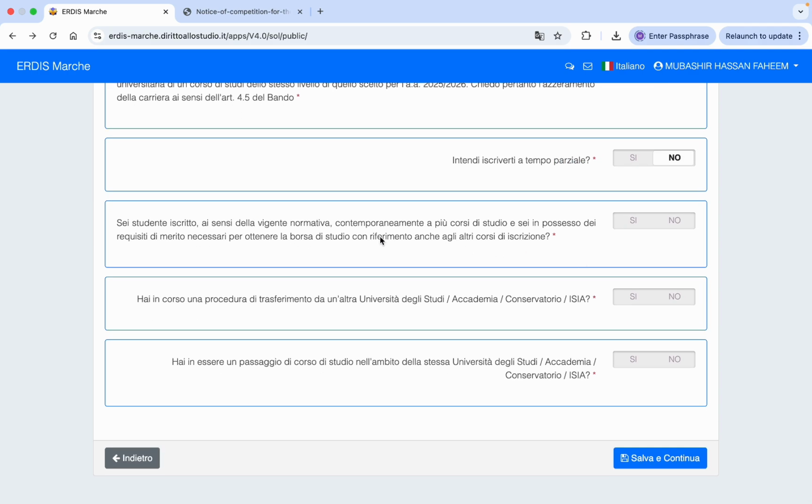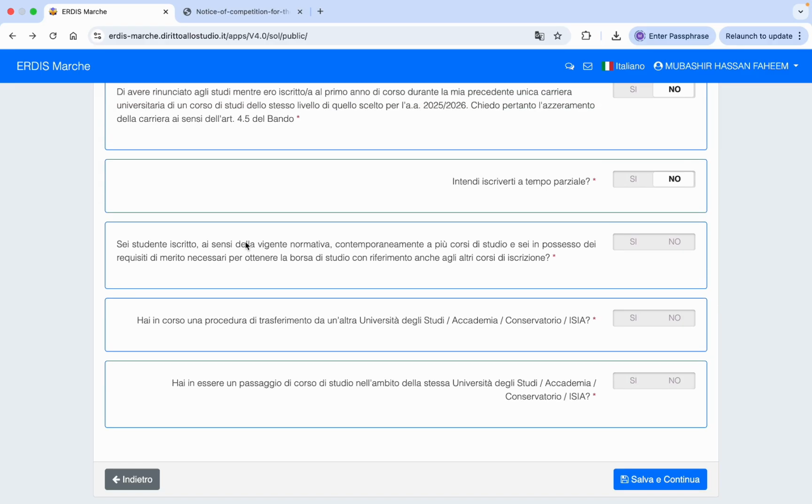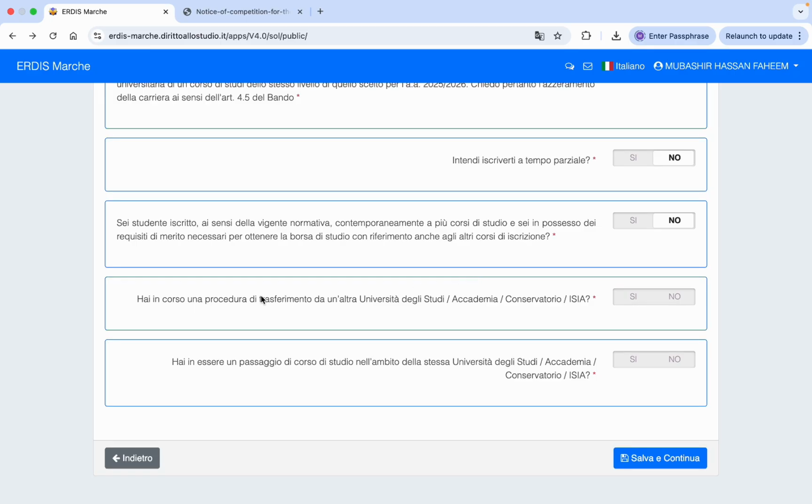The next is if you are applying in multiple courses. Under Italian law there is a possibility that you can make enrollment in two courses. If you are also doing enrollment in another university in another course, then you need to click Sì. Otherwise you need to click on no if you are a new fresh student. This option is if you have transferred the course from another Italian university, then you need to click Sì, otherwise click on no.